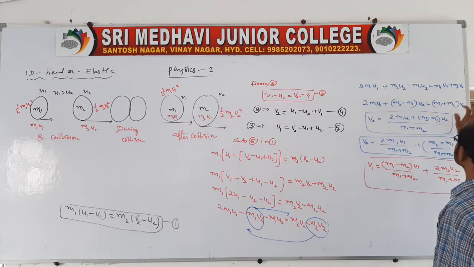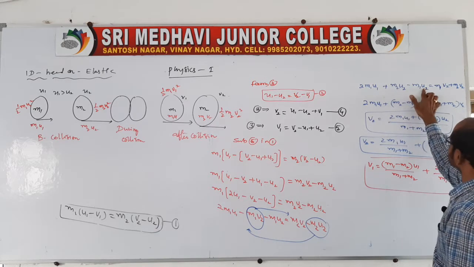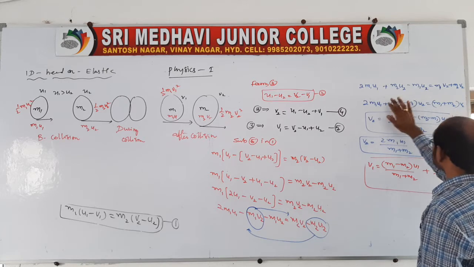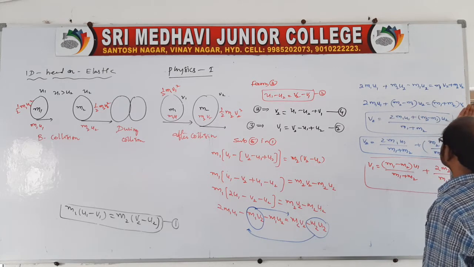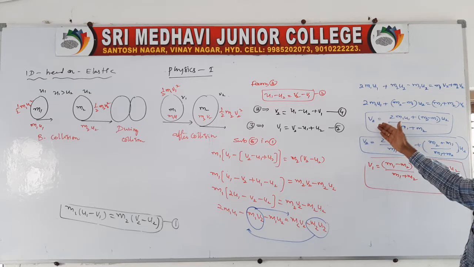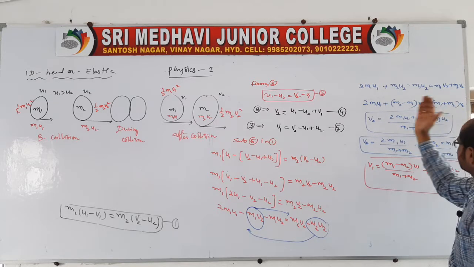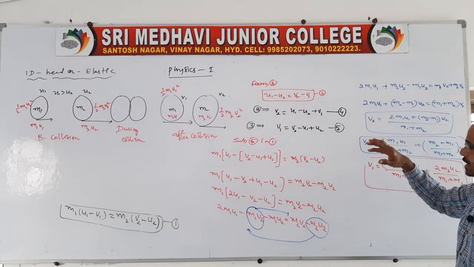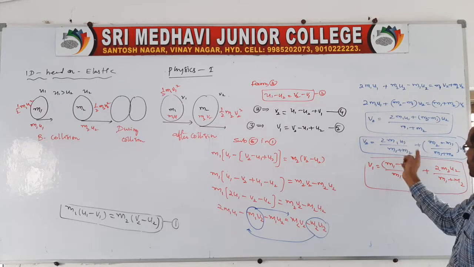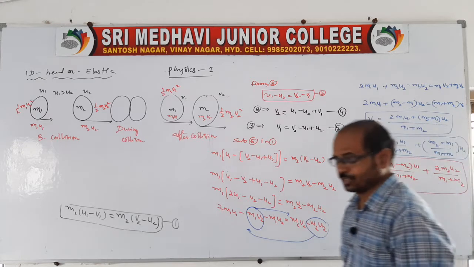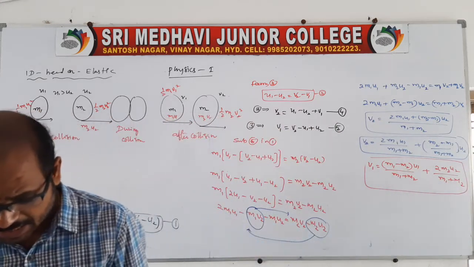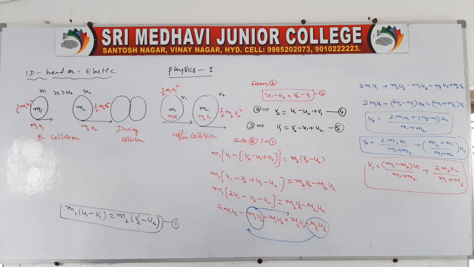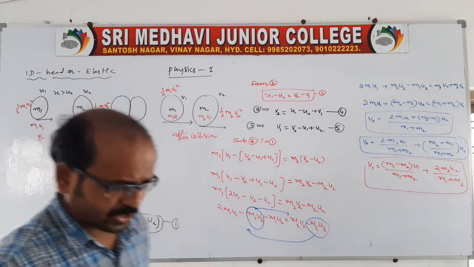From this you do one thing: take v2 common, here also u2 is there, take u2 common. Then we have to get v2, so v2 is equal to, the remaining m1 plus m2 you bring towards the left side and it becomes the denominator. Then you divide separately like this. So now we know v1 and v2. These are the expressions related to v1 and v2. This is the question related to the LAQ.